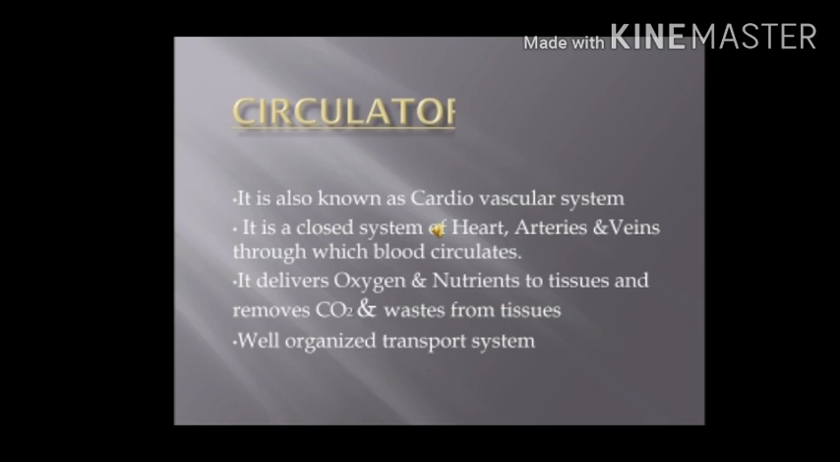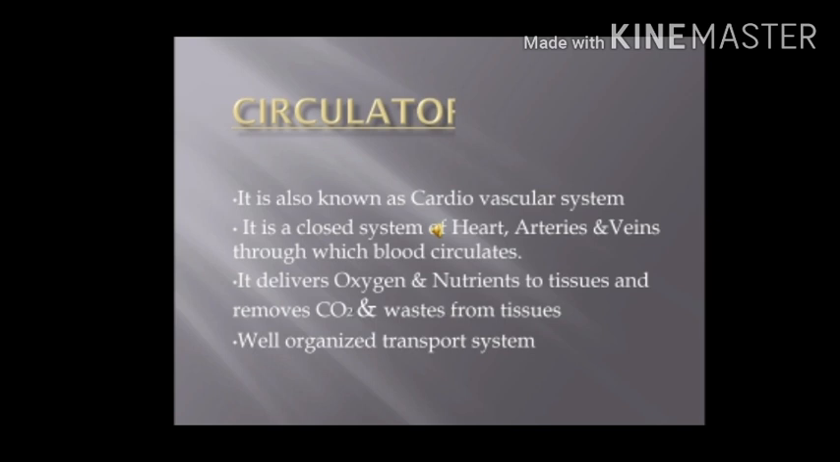So first we'll see what is circulatory system. It is the closed system of heart and blood vessels. Blood vessels are nothing but arteries, veins and capillaries through which blood circulates. Hence the name is circulatory system because the blood is continuously flowing in this system. It is also known as cardiovascular system because it consists of heart and blood vessels. Cardio refers to heart, vascular refers to vessels. That's why the name cardiovascular system.